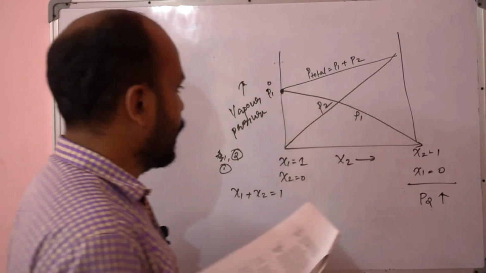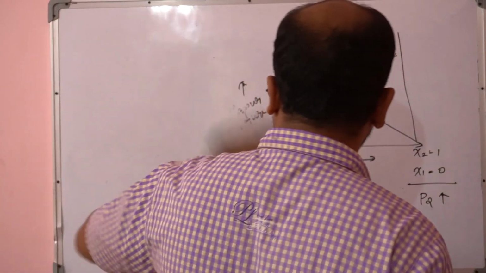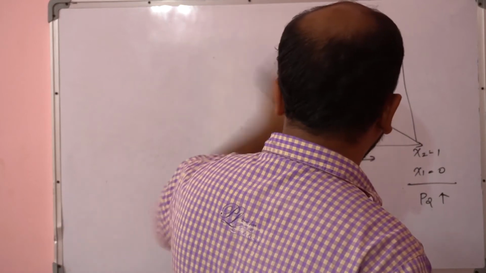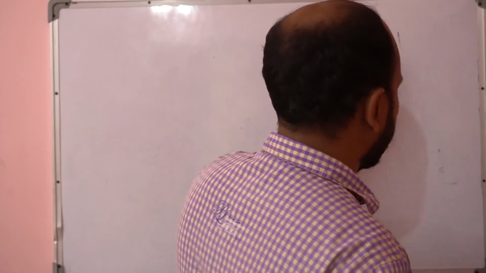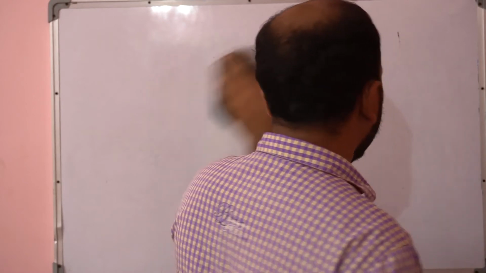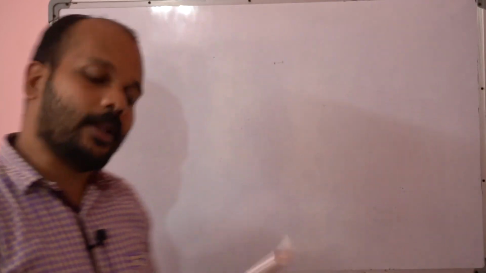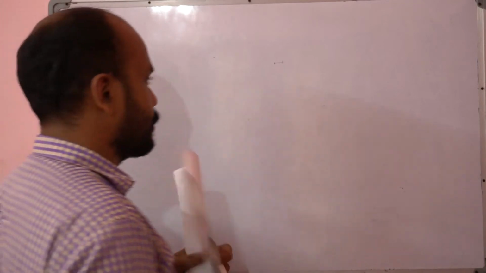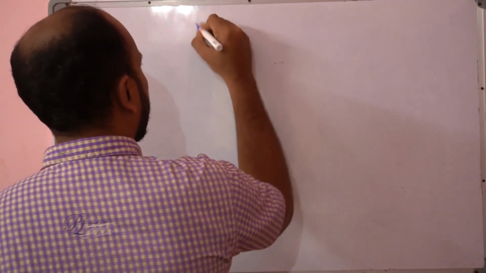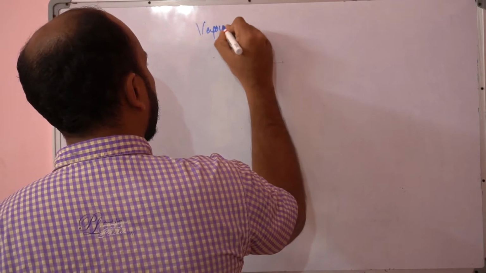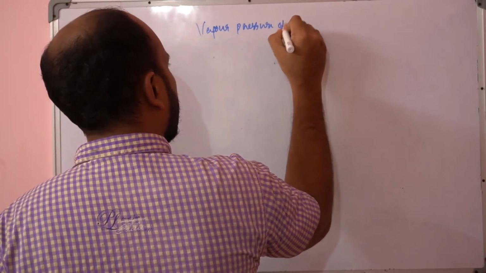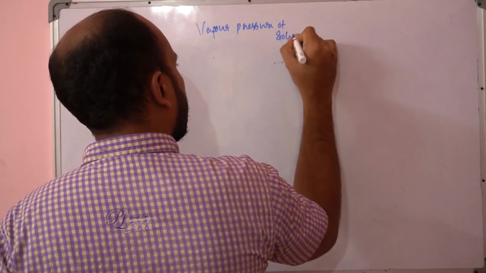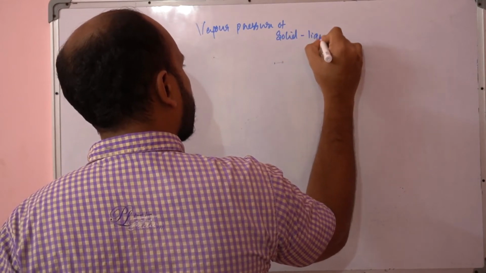Now one more variant. Here we spoke about the solution in which both the components are liquid, that means liquid-type solutions. Here, ethanol is a liquid and water is also a liquid. Now we will see the vapor pressure of the solid in liquid case.